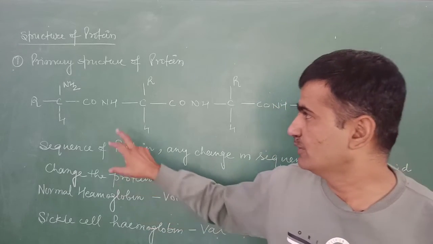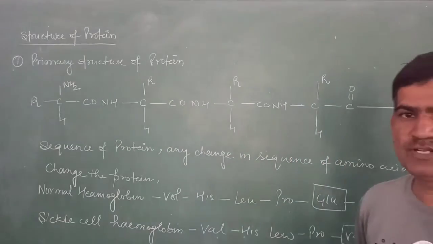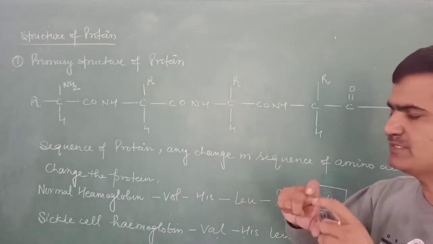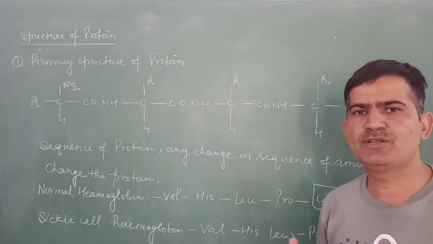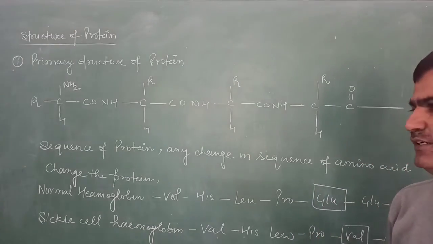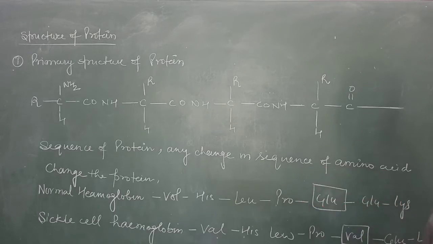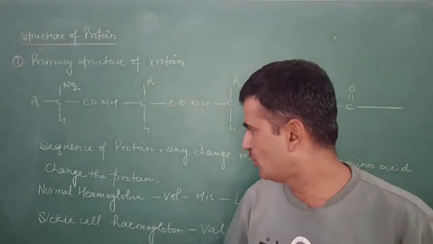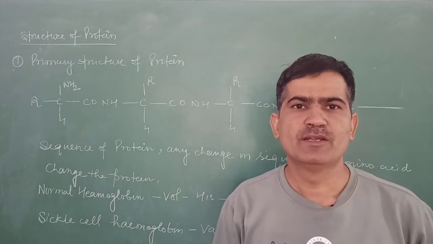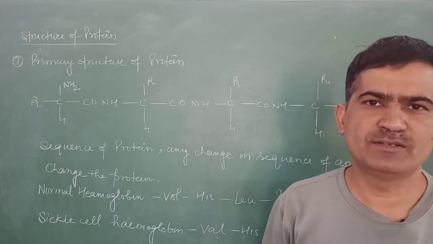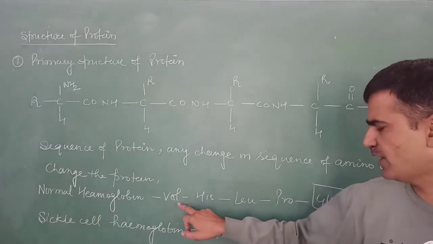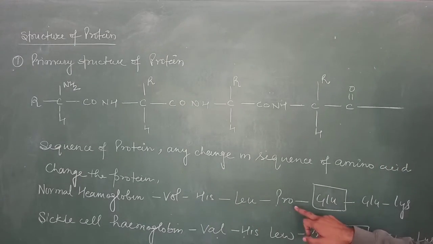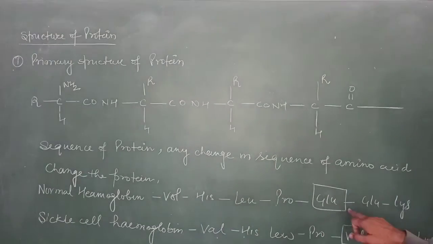The primary structure of protein follows a particular sequence in the long chain. Any change in the sequence of the amino acids changes the type of the protein. Take the example of hemoglobin found in human blood. Normal hemoglobin has the following sequence: valine, cysteine, leucine, proline, glutamine, lysine.